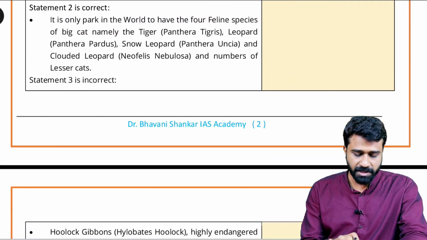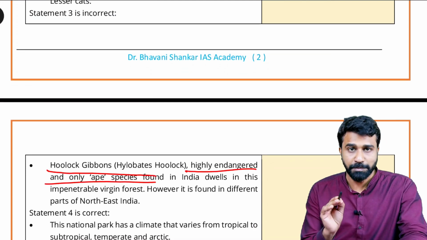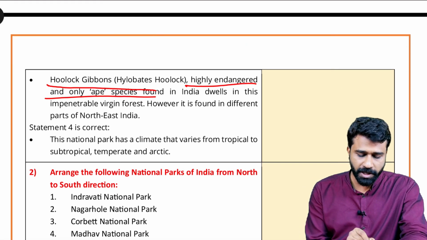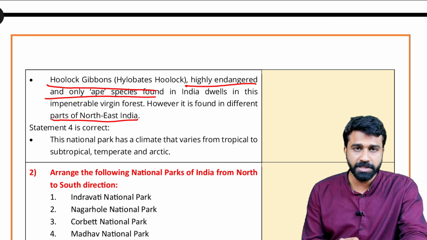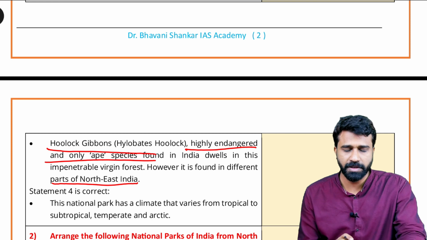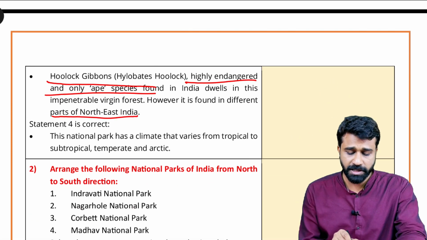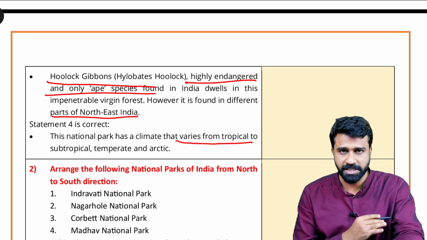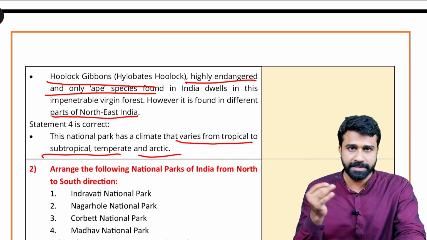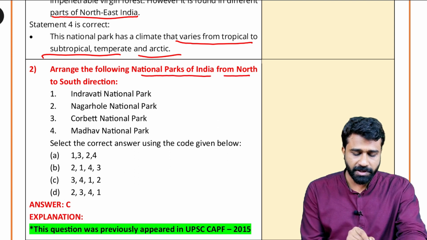And what are its basic salient features? Hoolock gibbon is a highly endangered species. This is an ape species found in this region, and also found in other parts of Northeast India. So the third statement is also incorrect, because it is not only found in Namdapha National Park, it is also found in other parts. The fourth statement is correct because the climate varies from tropical and subtropical level to temperate and Arctic level.